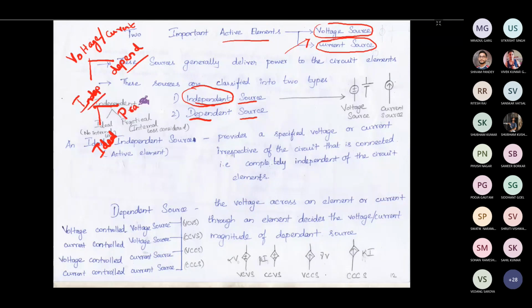Ideal, in the sense, mainly we are considering one thing: we are talking about sources, and within the source there is no power loss. Ideal means there is no power loss within the source.